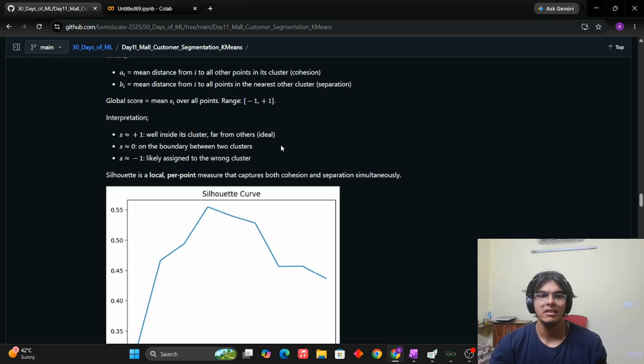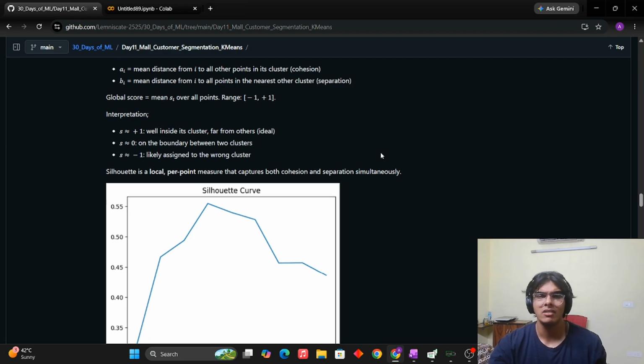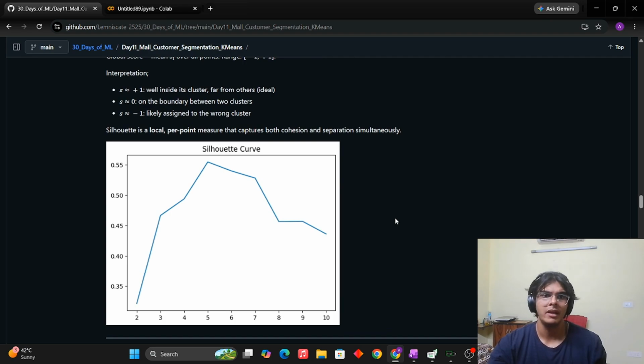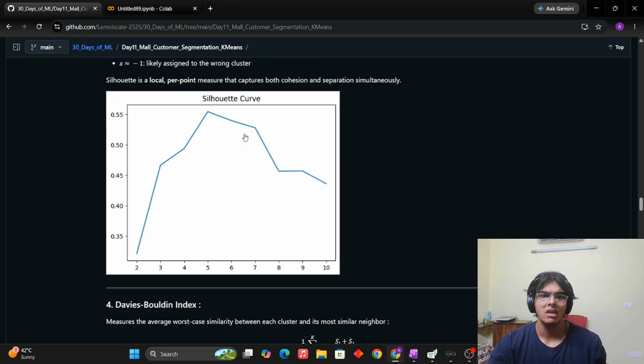The point is well inside the cluster, in the ideal position. 0 means it's a boundary point, it lies between two clusters, and -1 means that there is a wrong clustering being done here. So this is how the curve of Silhouette scores looks. Again, we can see a value around 5 is giving us the maximum Silhouette score, so maybe we can select 5.